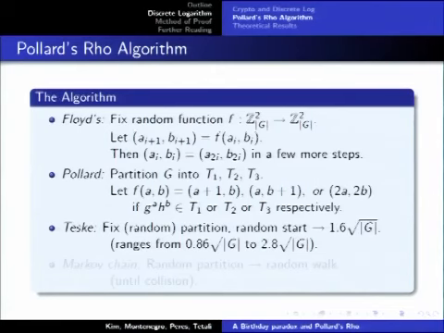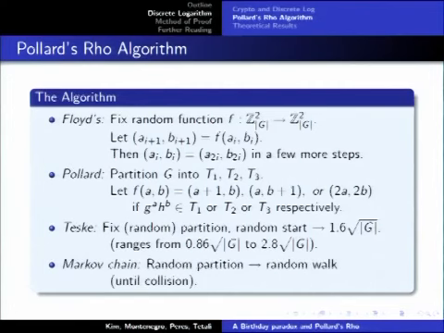Teske found, just by doing a bunch of simulations, that this takes about 1.6 root of the order of g steps in order to get a collision and possibly find the discrete logarithm. That compares to the birthday paradox, which says about 1.25 should suffice. So it seems that, at least if we're starting from random states, it's not much worse than what the birthday paradox would have predicted. But it would be nice if we could prove something rigorous. And the way this is going to be done is by making an observation of how this can be related to a Markov chain.